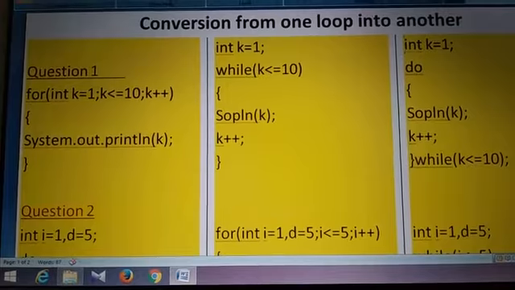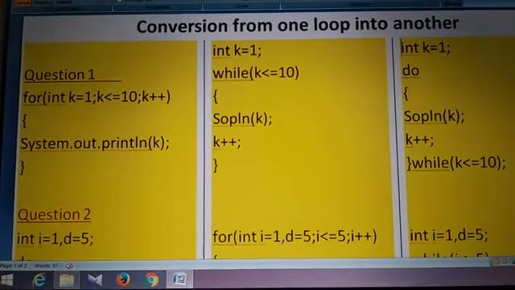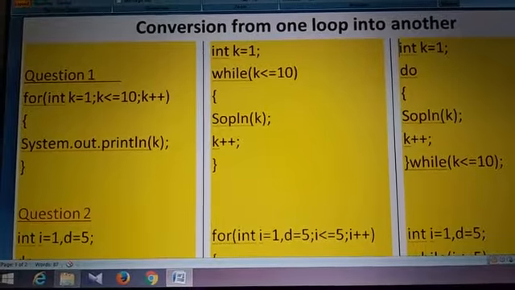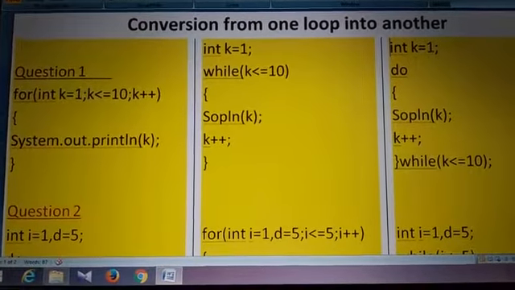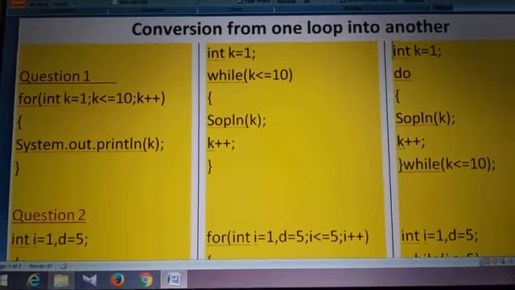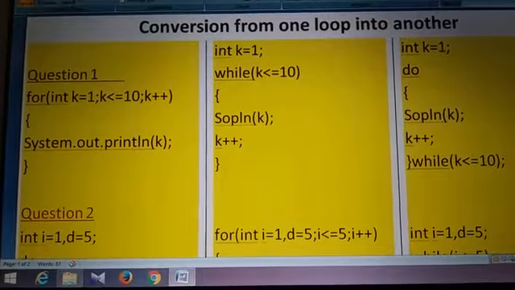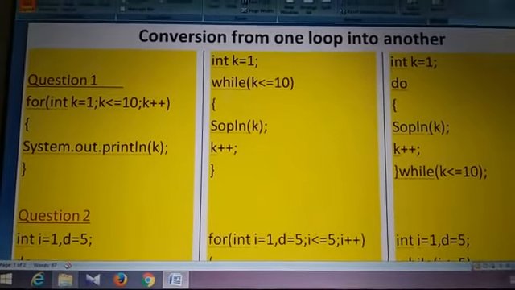You can see question number 1 on the left side, for loop is given. Then on the middle column, the corresponding while loop is written, and on the right column, you can see the respective do while loop. When conversion is asked, the only thing you have to remember is the syntax of all the loops.